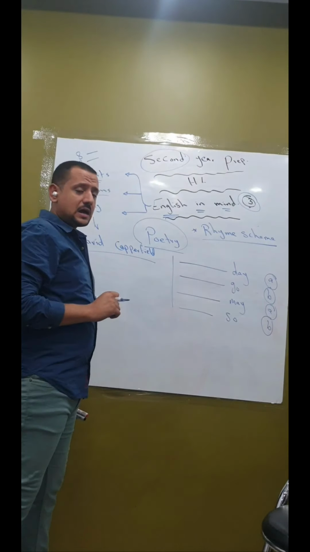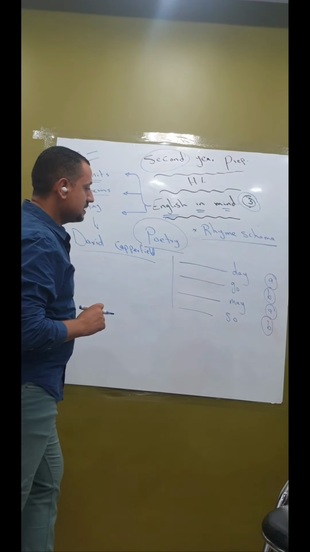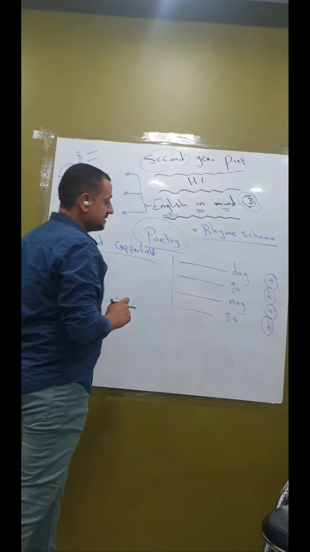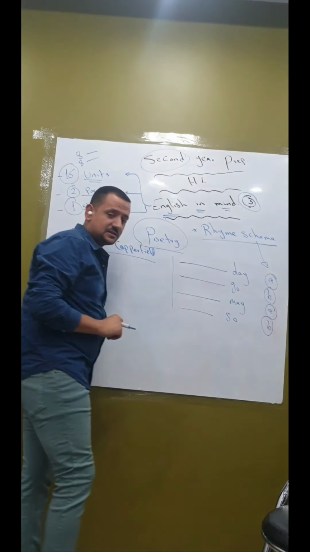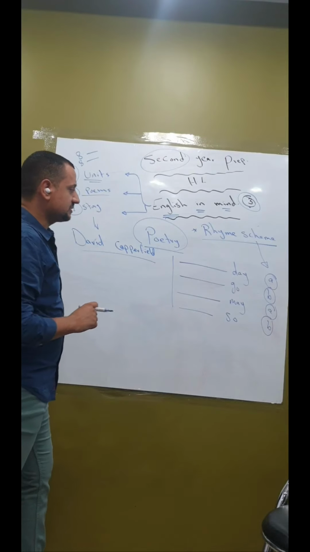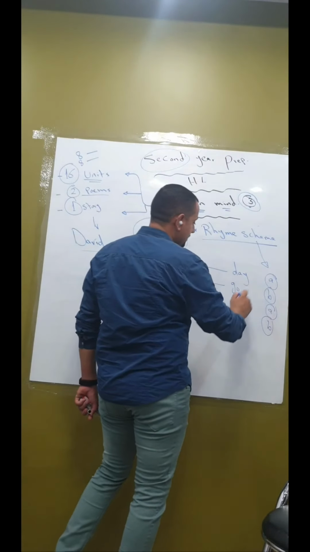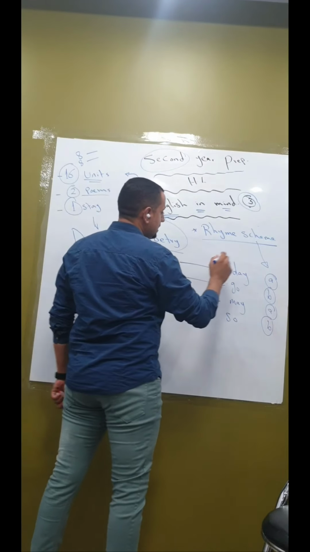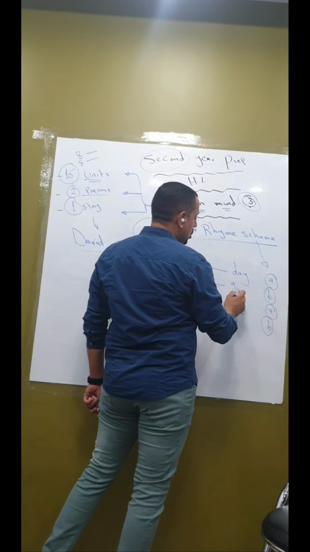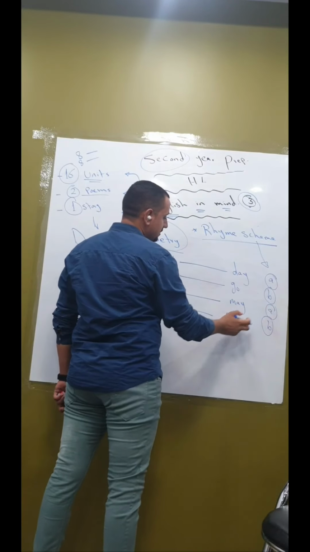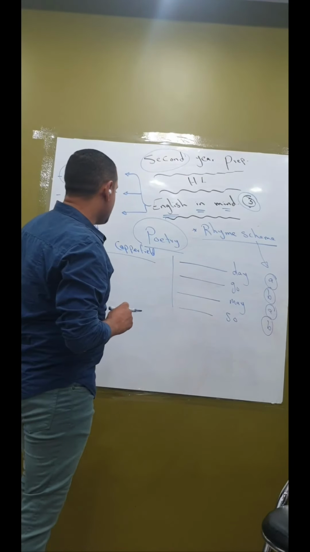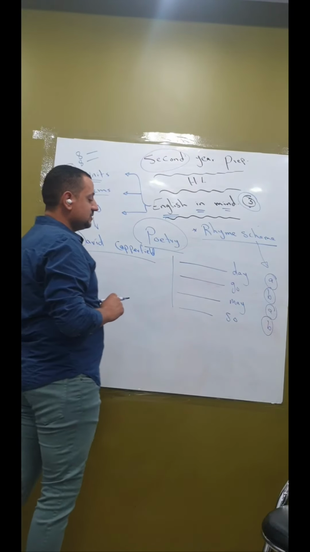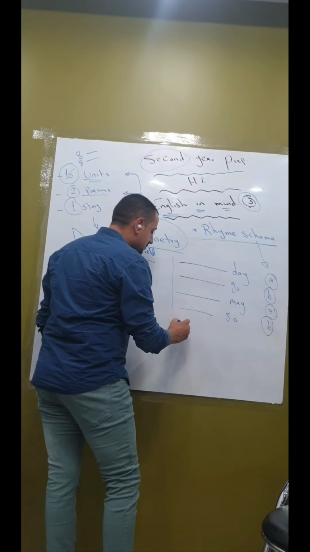And this is a question that normally comes in our test, that says write the rhyme scheme. Then I have it like that. It's very easy to notice the sound that comes at the end of a sentence. So you say day, A, go, B, may, A, so, B. Another question that also comes in our test is when it asks you to paraphrase.